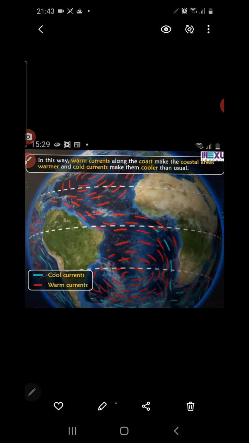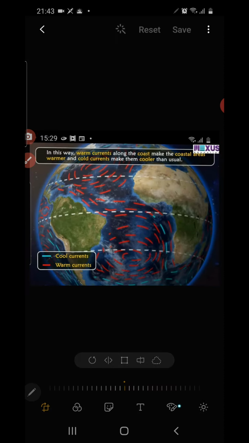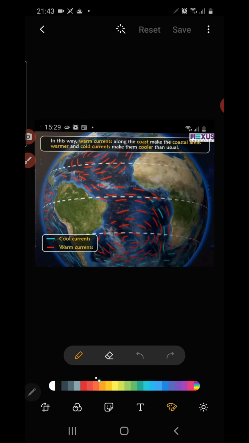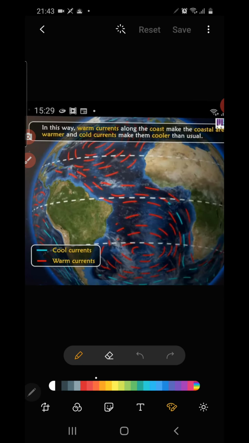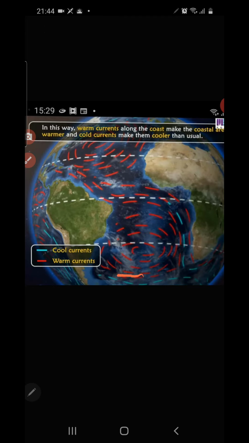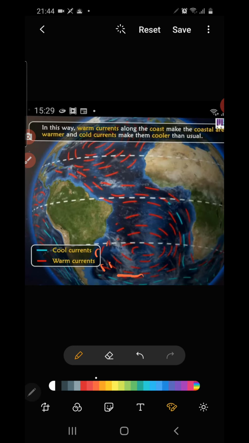You see, when warm ocean currents pass through a very cold region, suppose these warm ocean currents come to this polar region or near the polar region, they can make this extreme cold region warm.